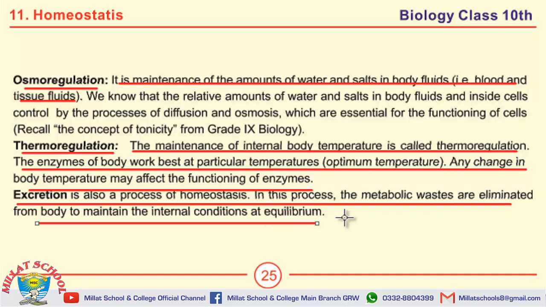Now a question arises over here: name 3 basic processes of homeostasis occurring in human body. Number 1 is osmoregulation. Number 2 is thermoregulation. Number 3 is excretion. Moving towards the MCQs on this page.